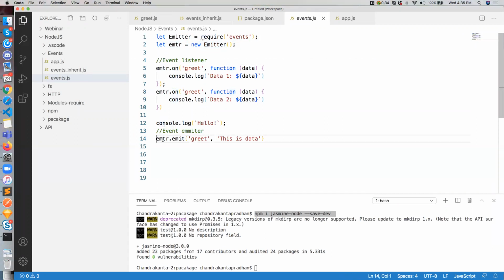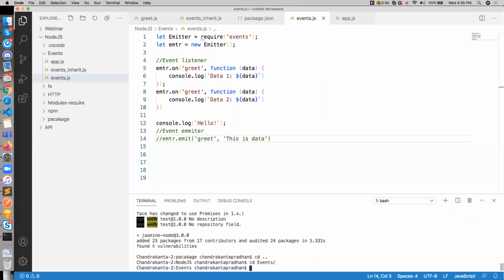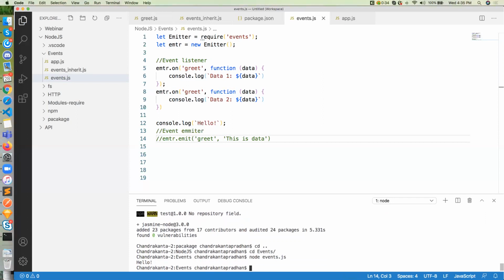If I comment it out and run node events.js, you can see only hello, but the data is not accessible over here.